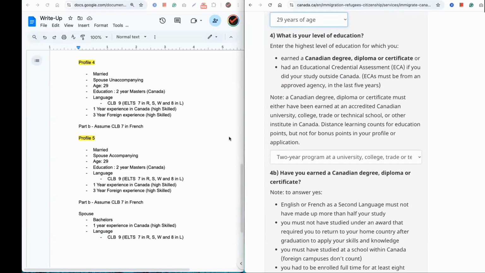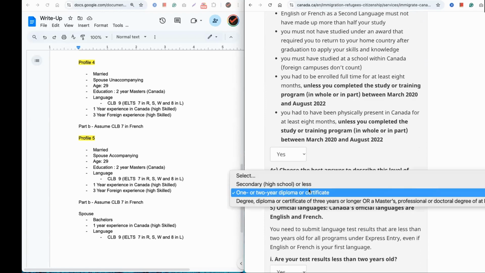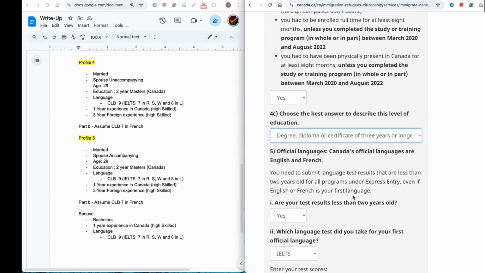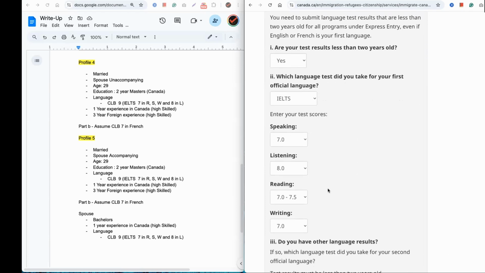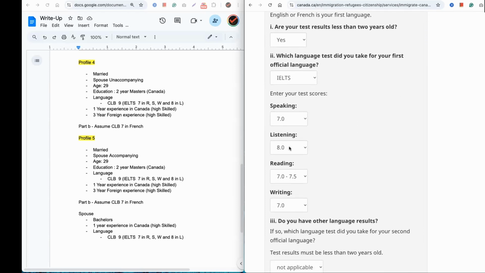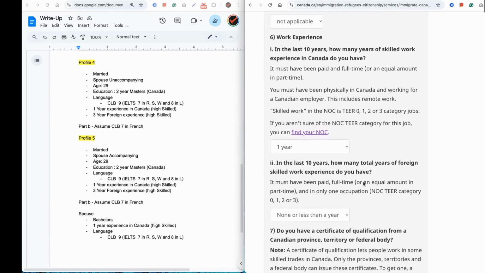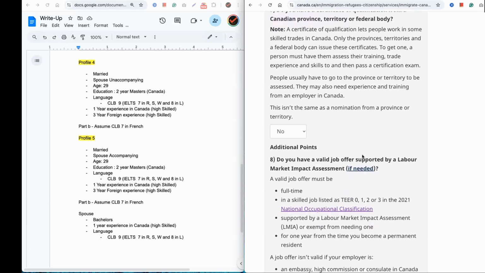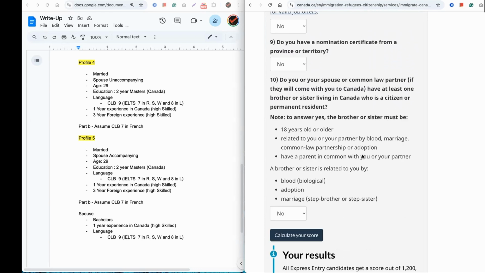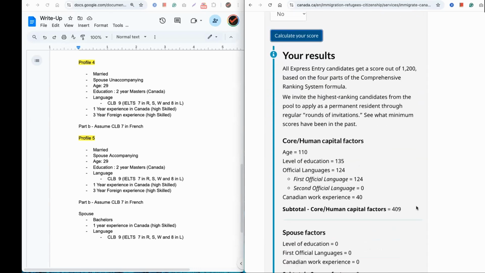But now his highest education is master's, right? So the education is master's. Is it from Canada? Yes. So it's from Canada, right? And the official score, I'm going to keep it CLB 9, which is 777 and 8 in listening. And for experience, I'm just going to put 1 year of experience here in Canada, and maybe 3 years of experience outside of Canada, right? So if that were to be what we have, let me see what the score is.